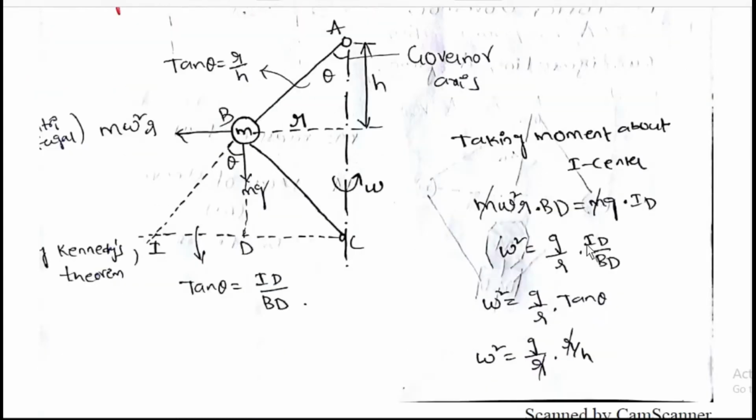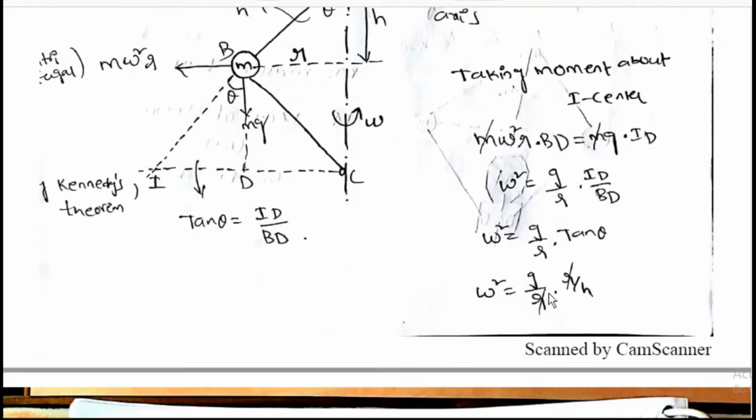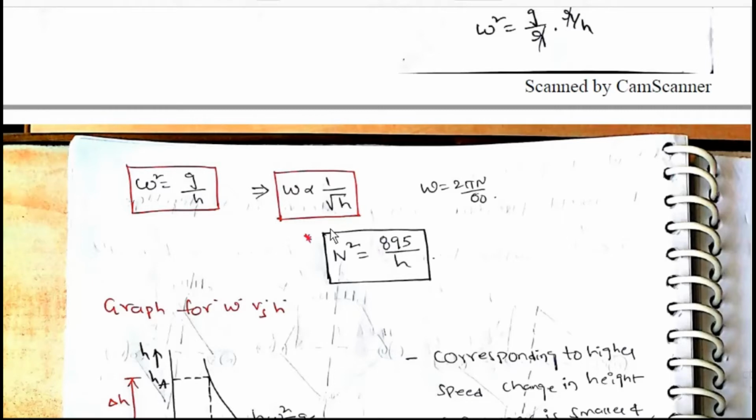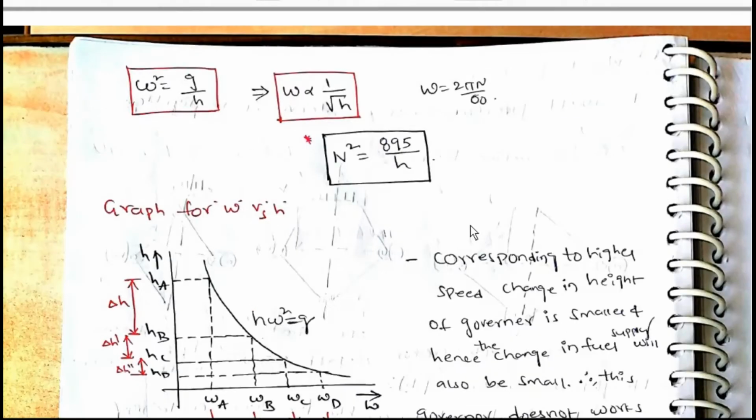Taking moments about I center, m r omega square into bd is equal to mg into id. Omega square is equal to g by r into id by bd. Omega square is equal to g by r into tan theta. Omega square is equal to g by r into r by h. Omega square is equal to g by h. Omega is proportional to 1 by root h. Omega is equal to 2 pi n by 60. N square is equal to 895 by h.